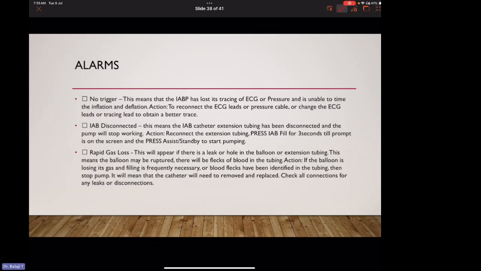Action: if the balloon is losing its gas and filling is frequently necessary, or blood flecks have been identified in the tubing, then we should stop the pump. It will mean that the catheter will need to be removed or replaced. We should check all connections for any leak or disconnections.